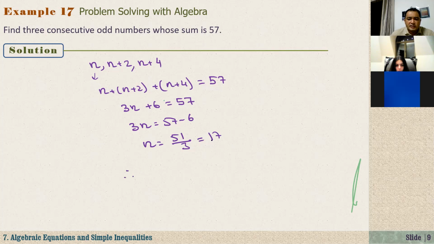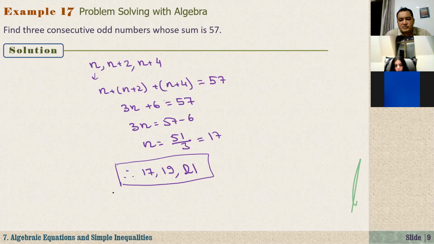If n equals 17, right? The first number is 17. The second number is 17 plus 2, that is 19. The third number is n plus 4, that is 21. So those three consecutive odd numbers are these numbers whose sum is 57. Okay, Celine?